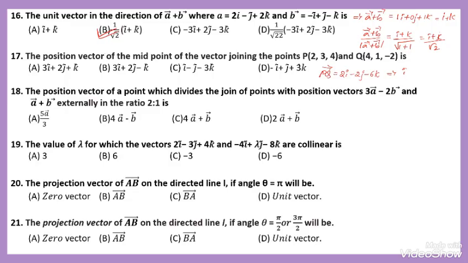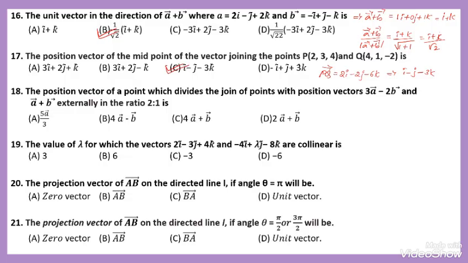It becomes i minus j minus 3k. The option i minus j minus 3k, option C, is correct.